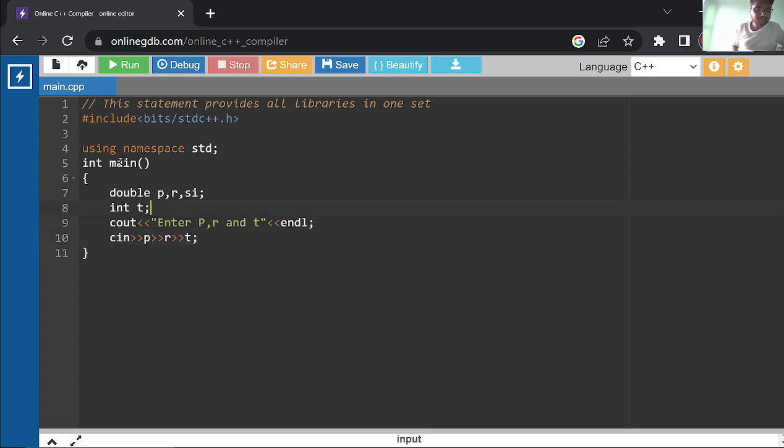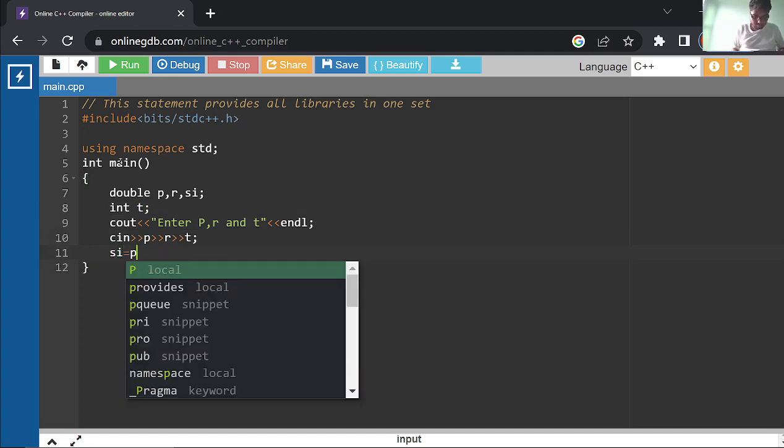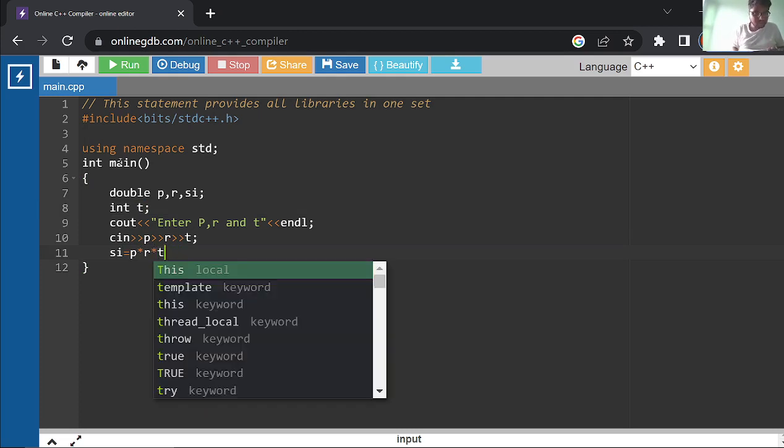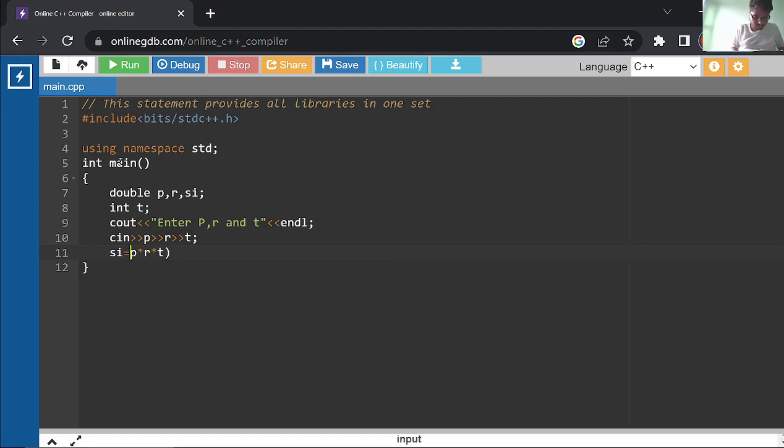All right. So here it will take input for the respective variable, and it will get converted automatically. In Java we used the double parsing technique, but here it will automatically parse this. All right. So now we have to calculate SI equals P into R into T, divided by 100. So we use the same and divide it by 100, and now print the result by using cout. So simple.